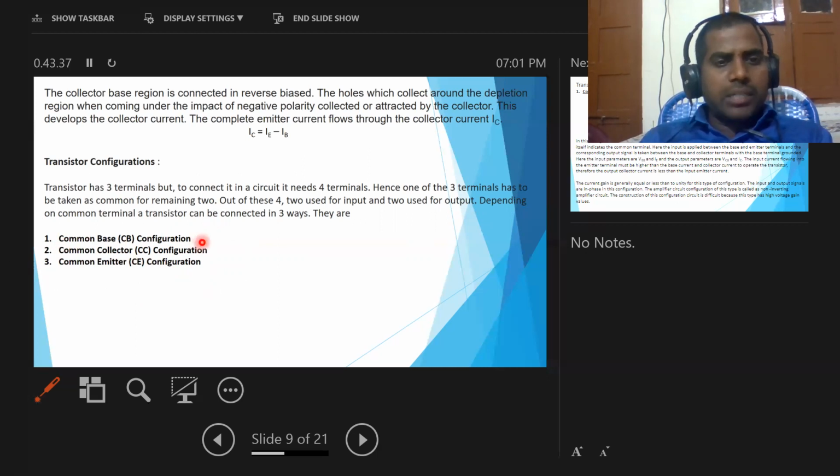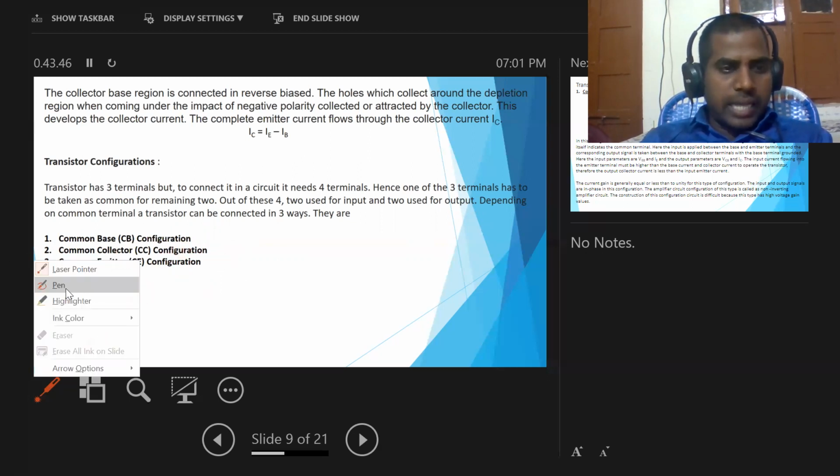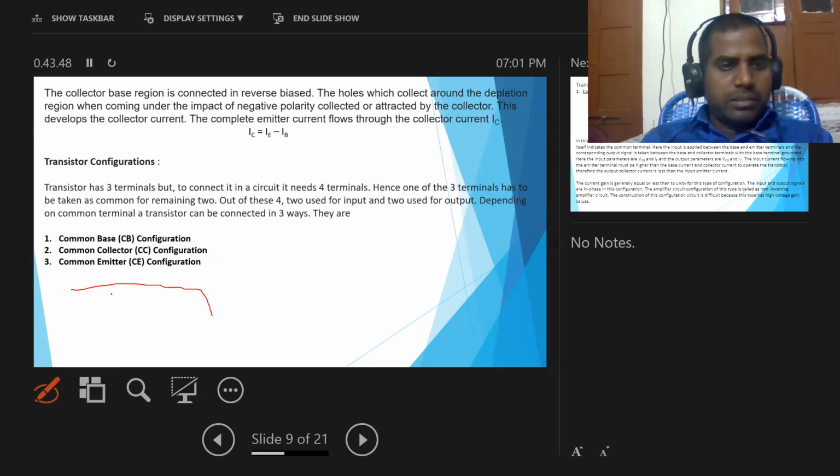Common base configuration means that the base is taken as common for emitter and collector, just like this. This is the emitter, base, collector; these are the terminals.